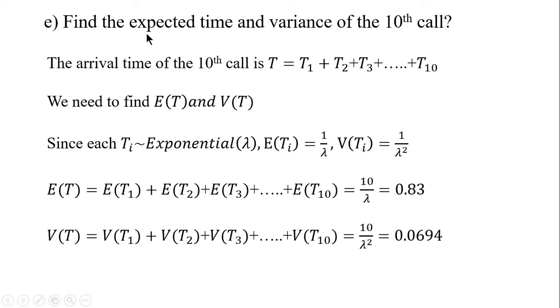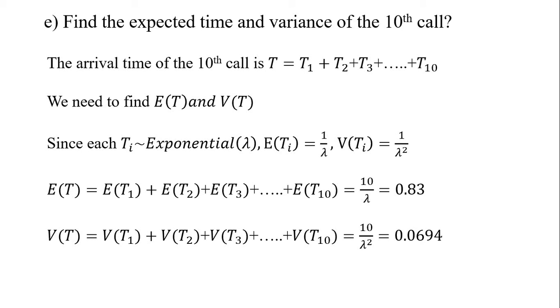Next question is, find the expected time and variance of the 10th call. The arrival time of the 10th call let us denote as capital T, and if you add all the time gaps, you should get the sum as capital T. We have to find the expectation of capital T and variance of capital T. You know that all the inter-arrival times are identically distributed, exponential distribution with parameter lambda.